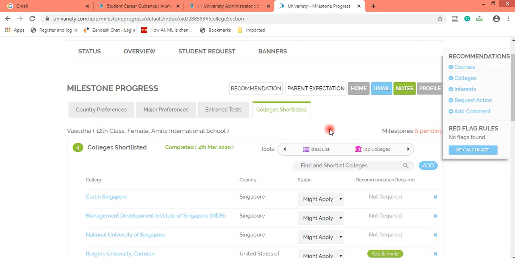So if you are doing a chat today, by tomorrow you can update the share discussions and change milestones. I've seen a lot of counselors changing the milestones first and then they leave it and later they do a share discussion. However, I've always found this to be very clumsy. If I do a milestone updation first and then 2 hours later or the next day I do a share discussion, it might be possible that I forget one or the other aspects.